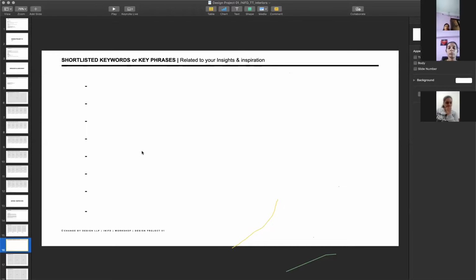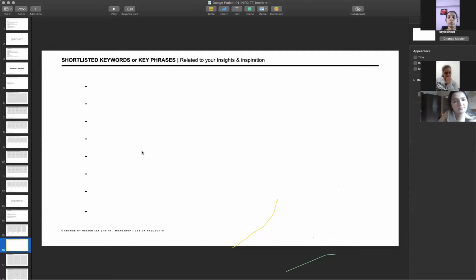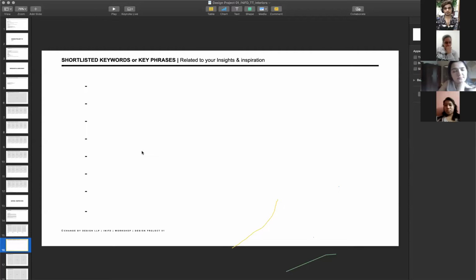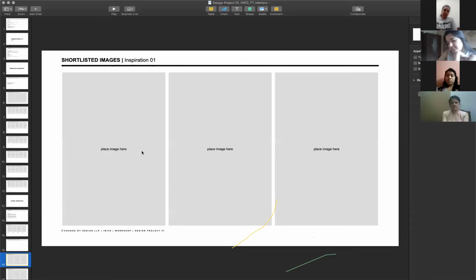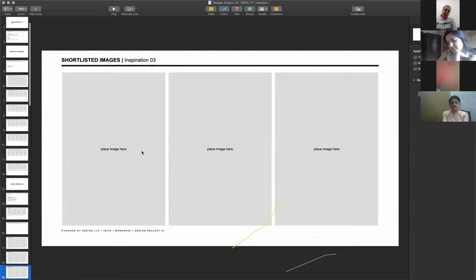Okay. So we remove all repetitions, and we remove things that are irrelevant while doing research, which don't apply to our field, and put down 8 to 10 keywords that will help us take this forward. Okay? And then post that, you have 3 slides of images that we have asked you to put.